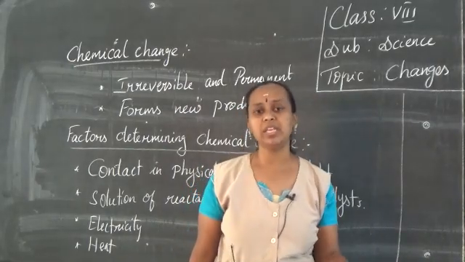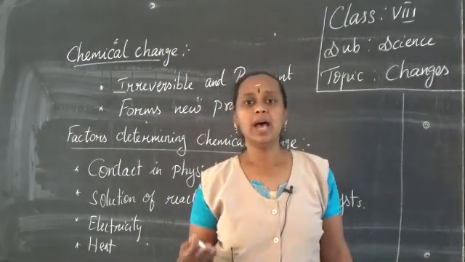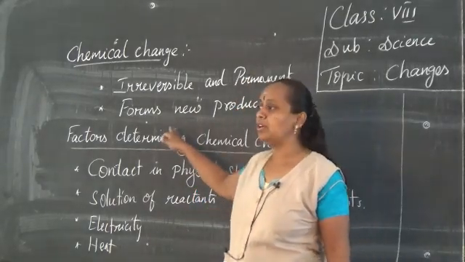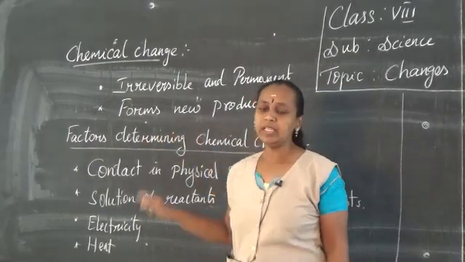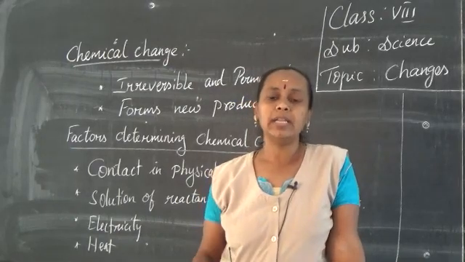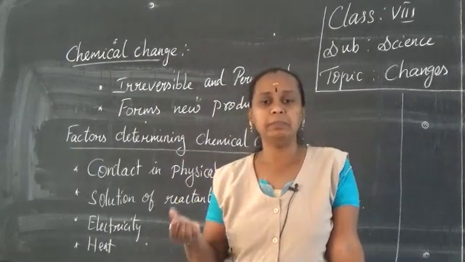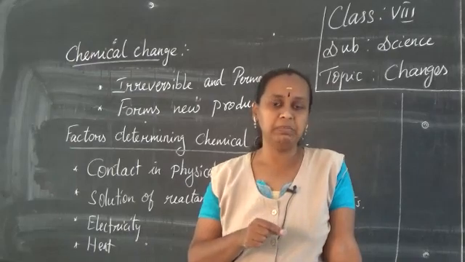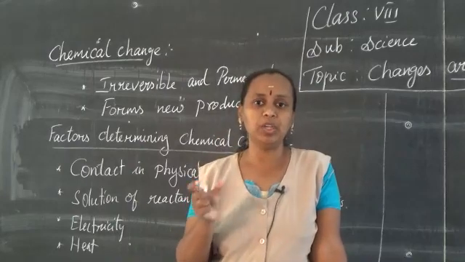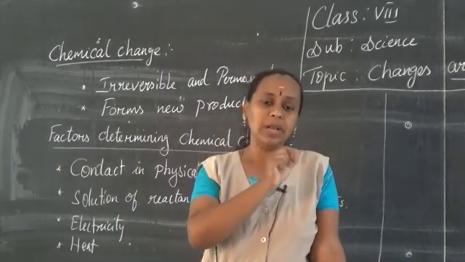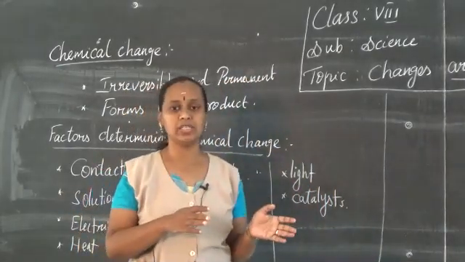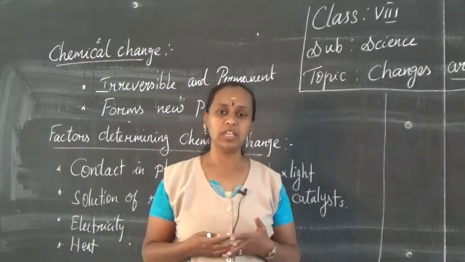A chemical change is a change which is irreversible and permanent, that is, we can't get back the same product. It forms a new product. I can give a very easy example, that is curdling of milk. Milk can be turned into curd, but curd cannot be turned back into milk. The curd is a new product that you got, and here only a one-sided reaction goes on, that is, the reactants give the products, with no back reactions. That is the definition of chemical change.